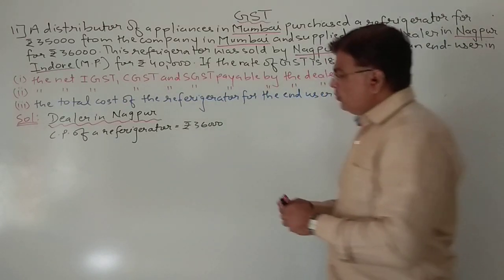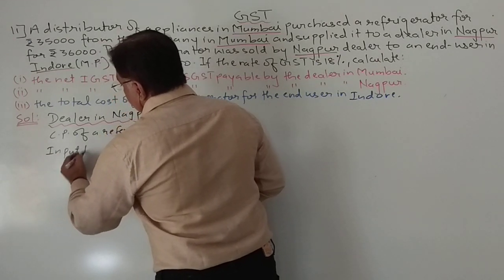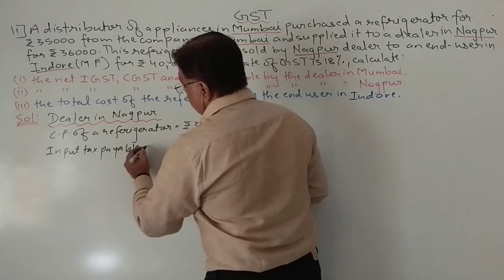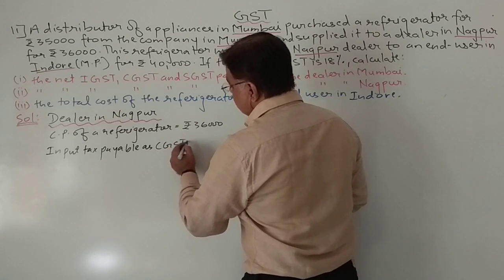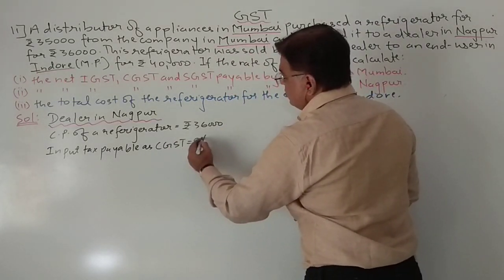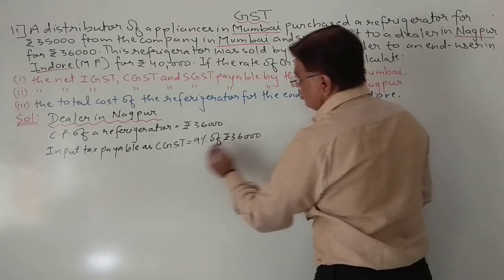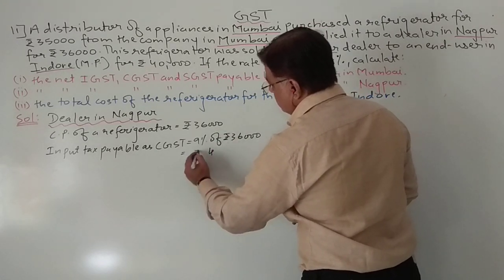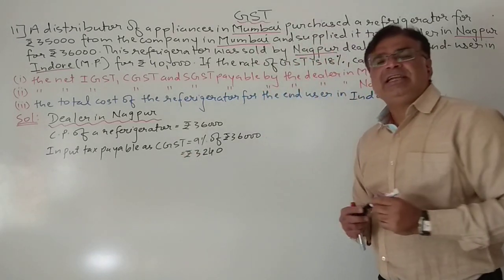So input tax payable as, first of all, we will always do CGST, it is 9% of rupees 36,000, so that comes to rupees 3240.